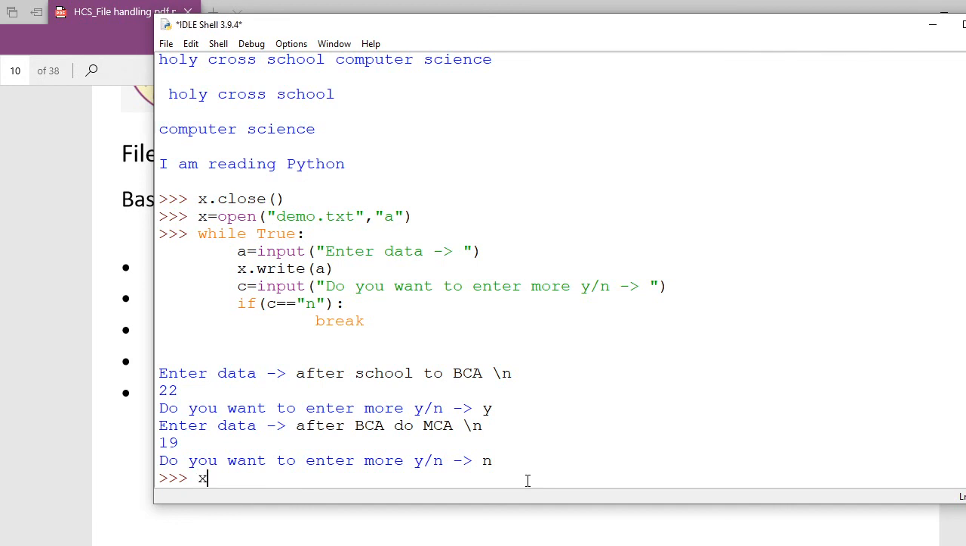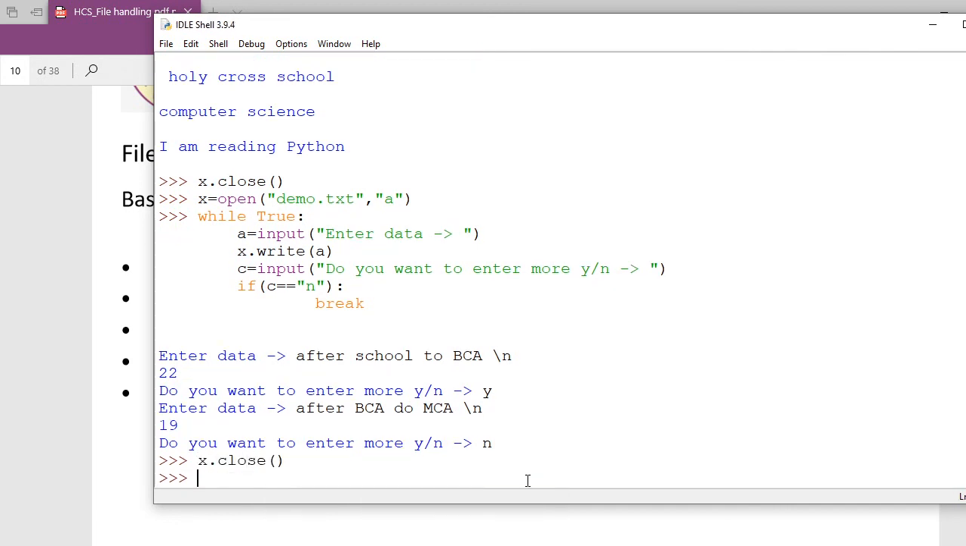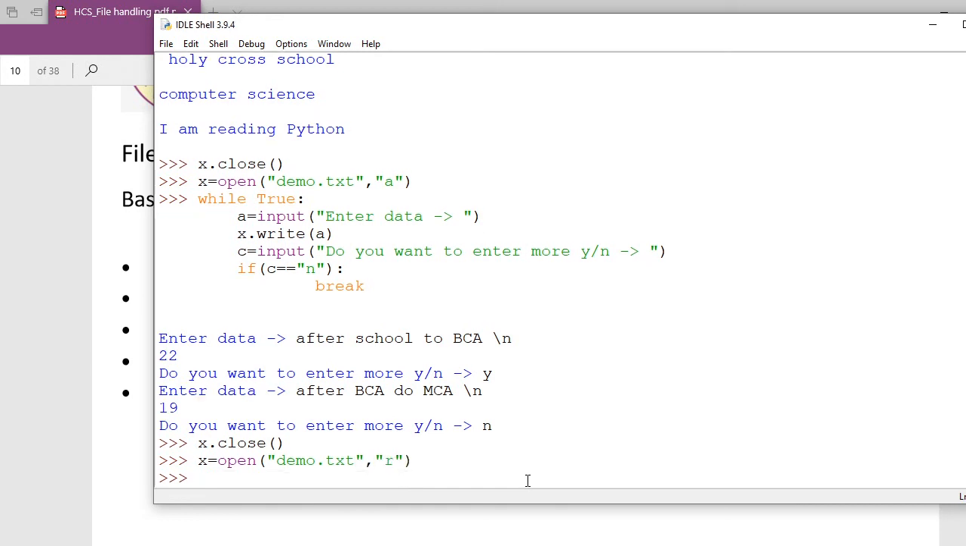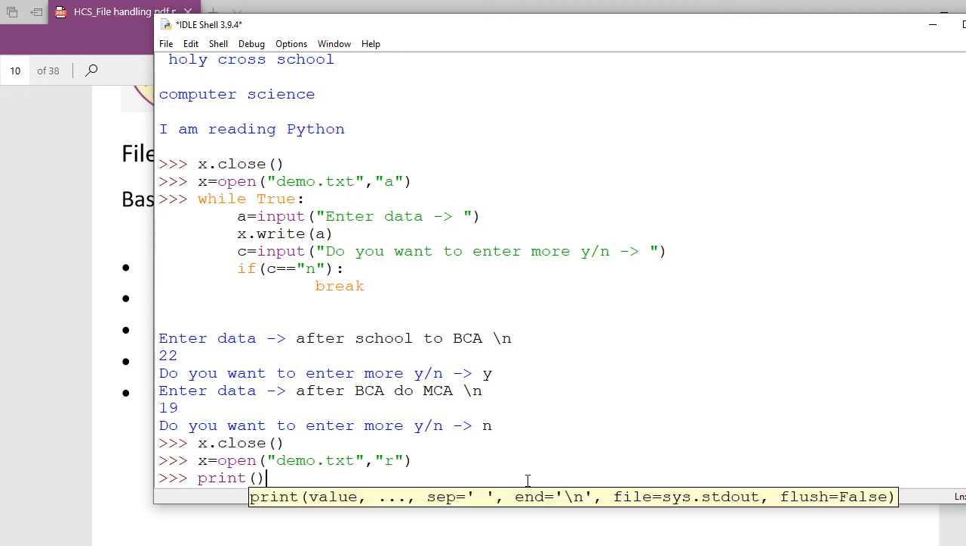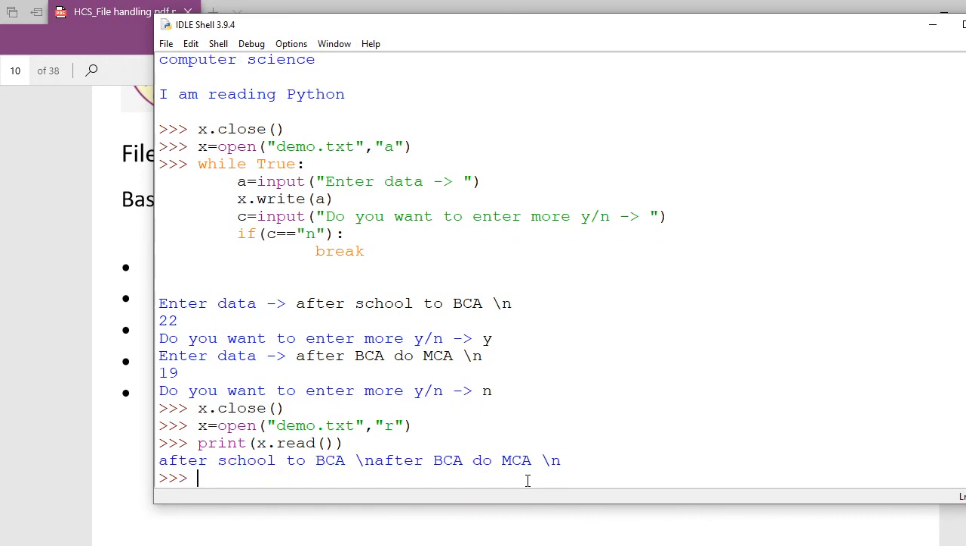So what I am going to write here is x dot close. Let me close the file, or flush the file. Then I am going to open it one more time, x equal to open, demo.txt, in read mode. And very fast I am going to write print, and then x dot read, just read all the file. You see, after is equal to BCA and then slash n, after BCA to MCA.